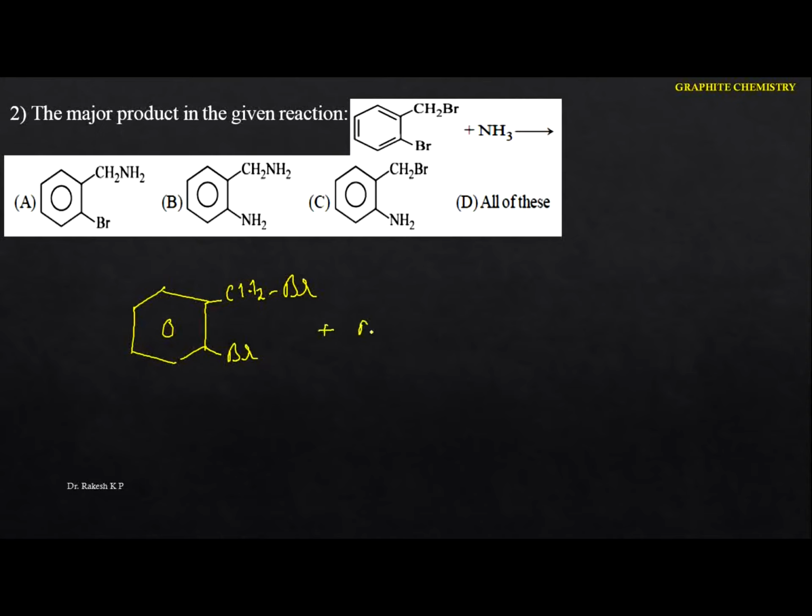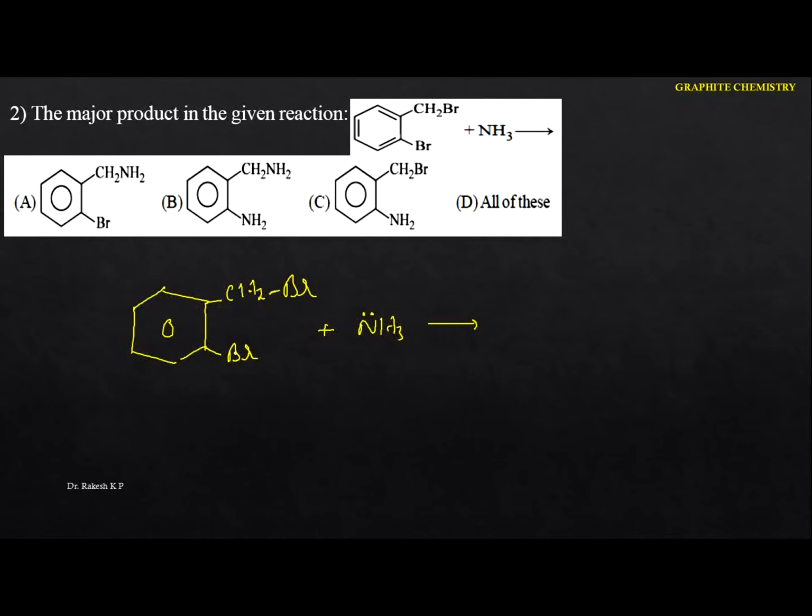So whenever it reacts with ammonia, we know that ammonia contains a lone pair of electrons, so it acts as a nucleophile. This one is the aryl halide, because here the bromine atom is directly attached to the benzene ring. But here the bromine is not directly attached to the benzene ring, hence you can say it is an alkyl halide.